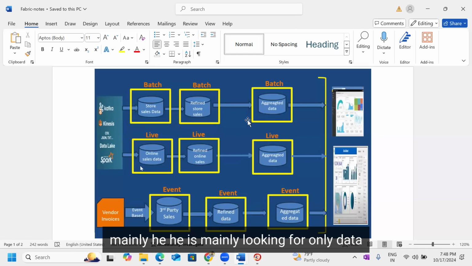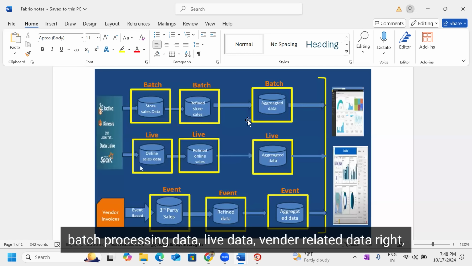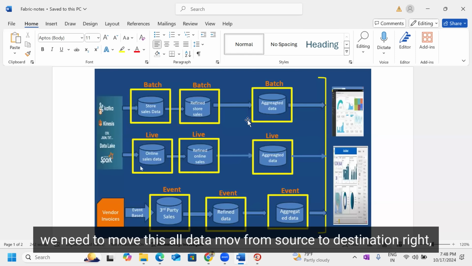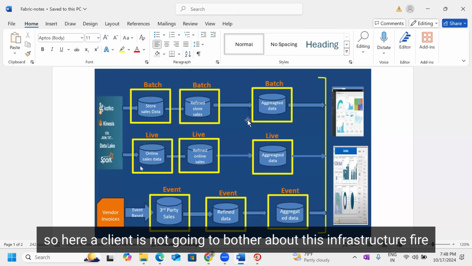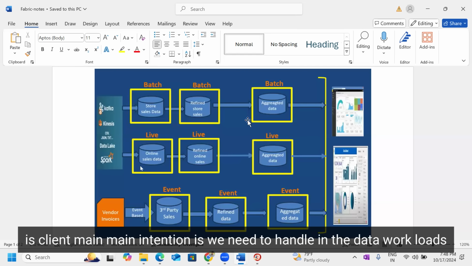He is mainly looking for data movement from source to destination, batch processing data, live data, and vendor related data. We need to move all this data from source to destination. So the client is not going to bother about infrastructure, firewalls, or any RDBMS. His main intention is handling the data workloads.